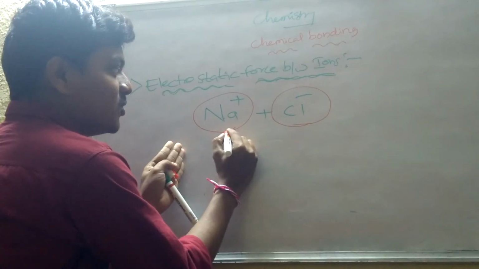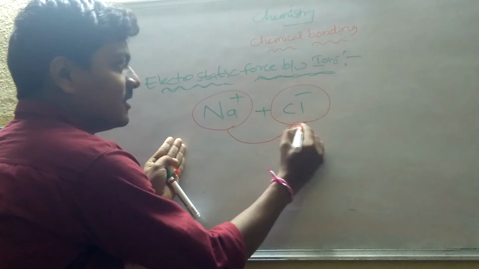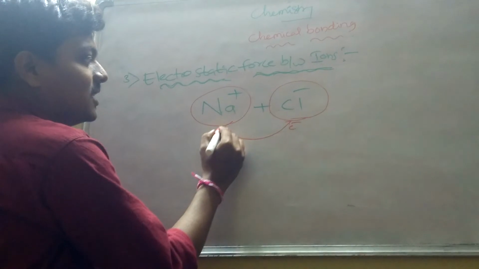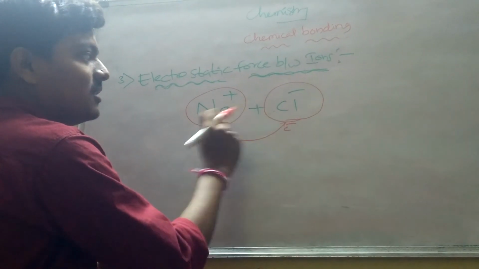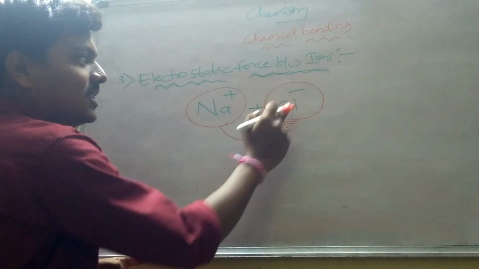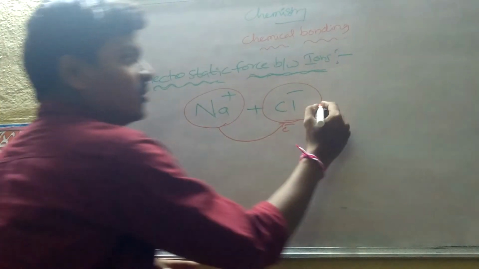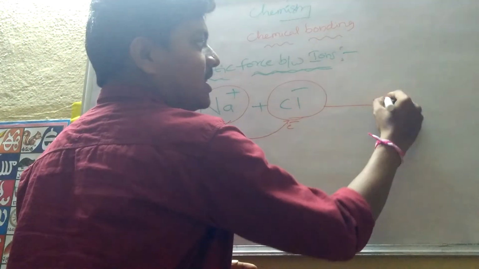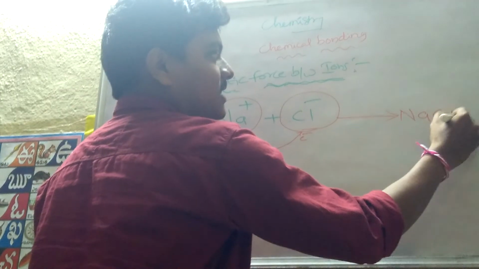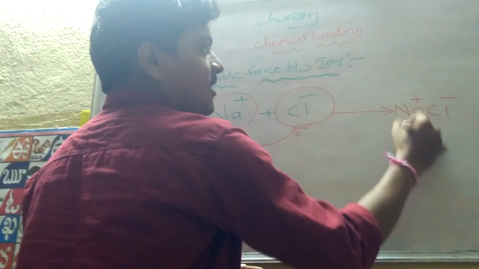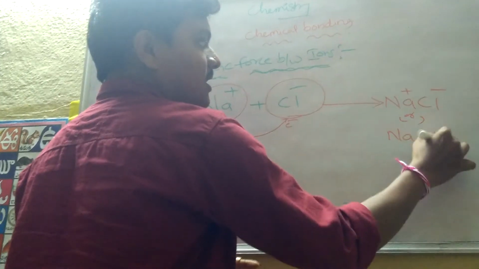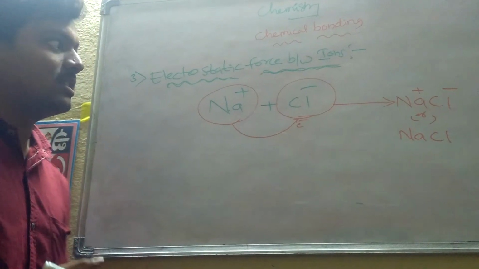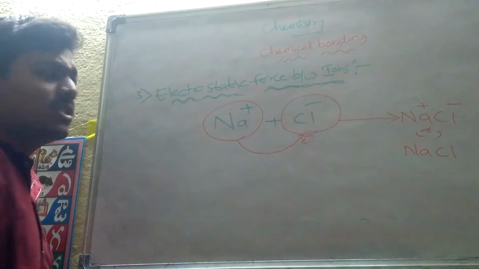Why? Because sodium is losing the electron, donating the electron to the chlorine, and chlorine is taking the electron from the sodium. Between Na plus and Cl minus, the bond is formed, and finally it is going to form NaCl, Na plus Cl minus, or NaCl. This is called sodium chloride. So how is sodium chloride formed?